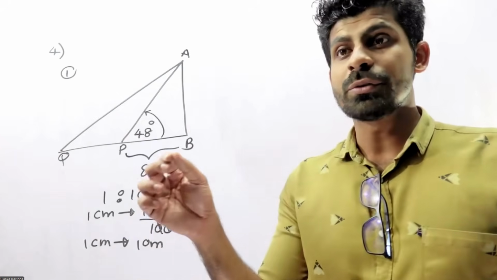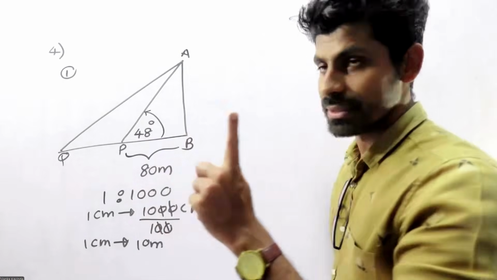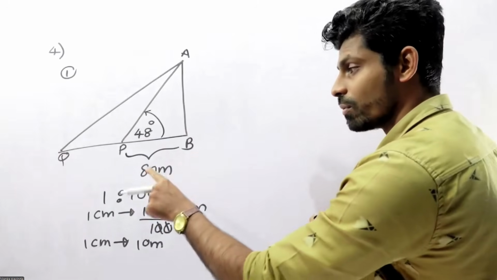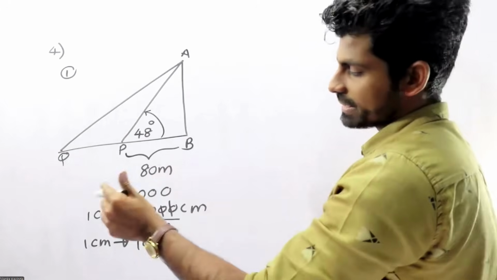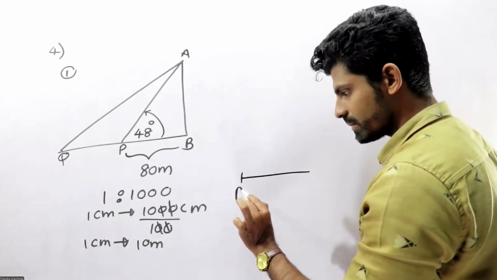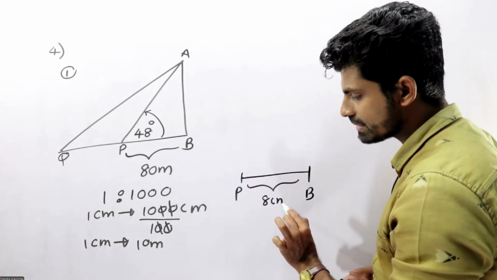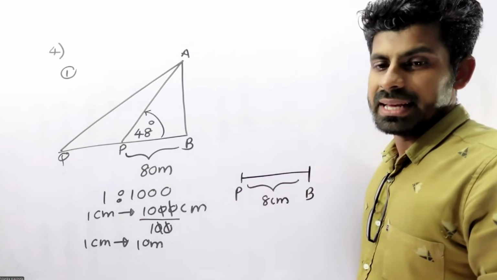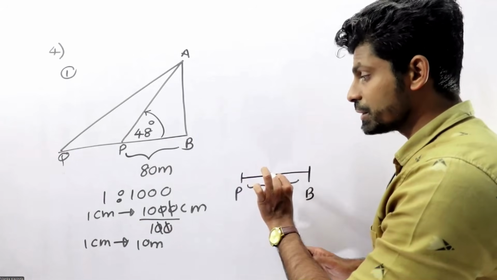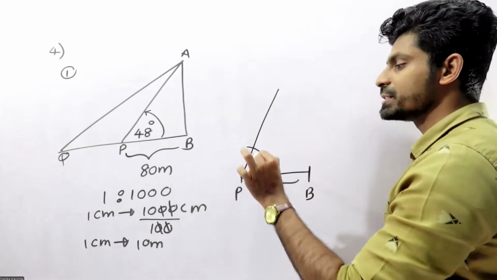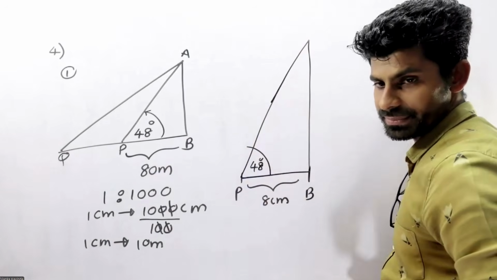Now you need to draw this one. 80 meters, where 10 meters equals 1 centimeter, means 8 centimeters. So P and B, you need to draw in 8 centimeters. Then you need to take the protractor and measure 48 degrees. Then you can do this one.